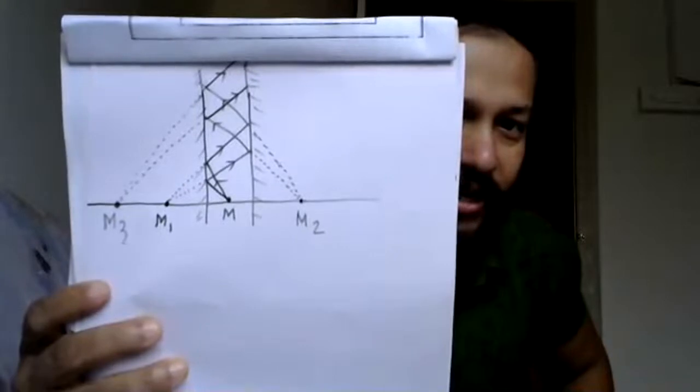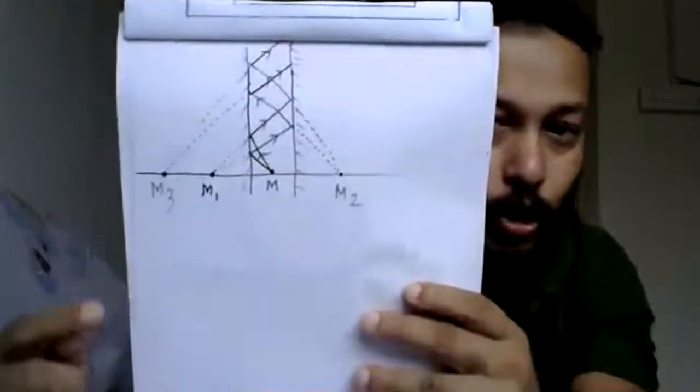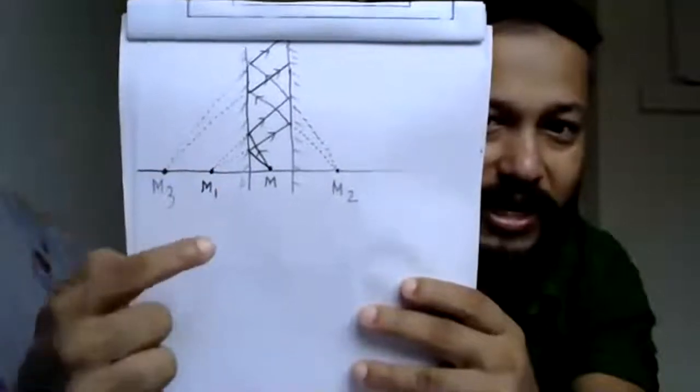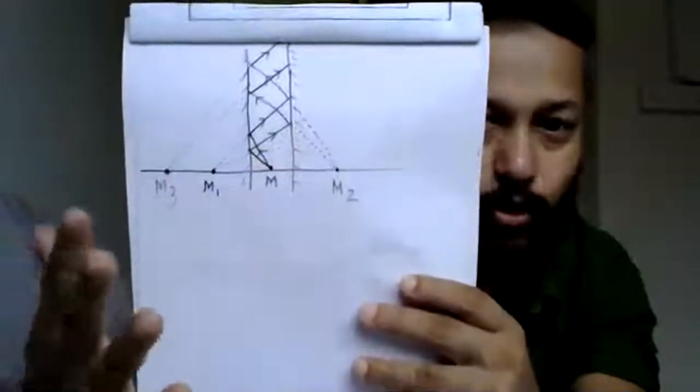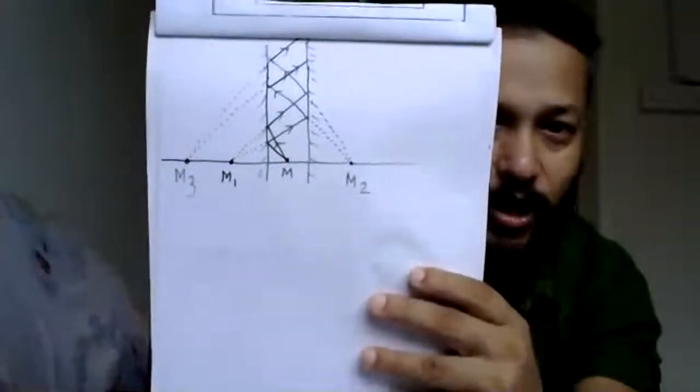So when you draw in the exam paper, don't show that M3 is here, M1 is here, M is there. No, not that. This way you'll draw. All should lie on the same line. Okay, important drawing. I told you that this was there in the board exam.